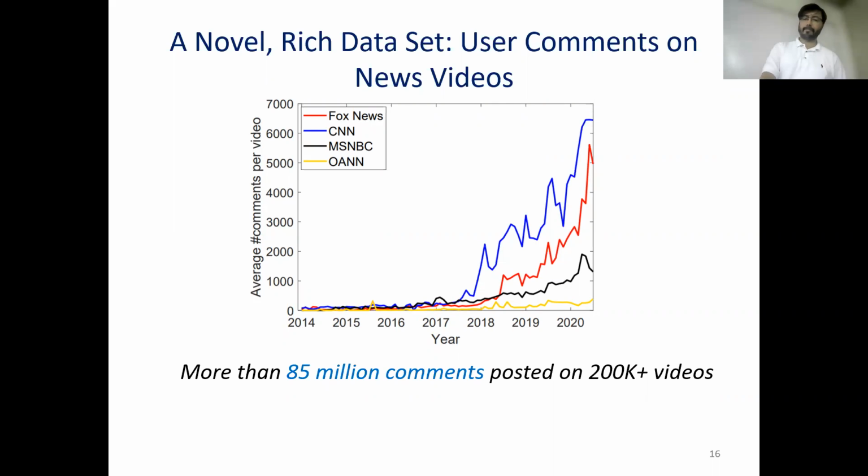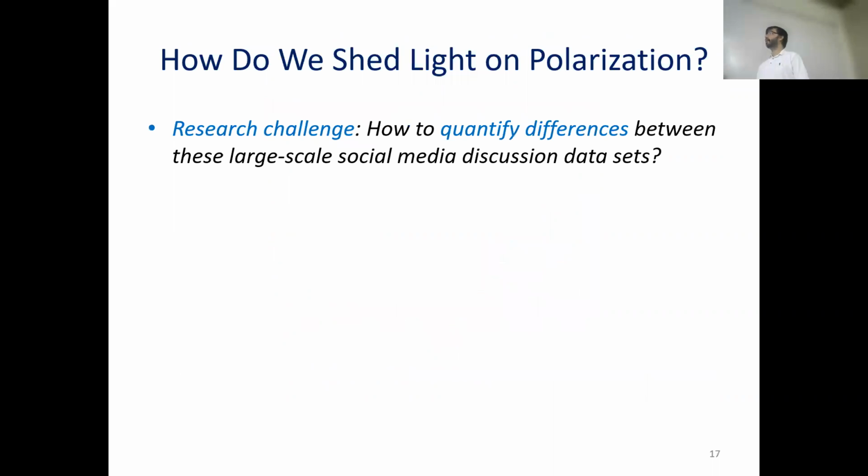Now, intuitively, we kind of know that Fox discussion or MSNBC news discussion will be different. But how do we quantify the differences between these large-scale social media discussion data sets discussing so many different issues?